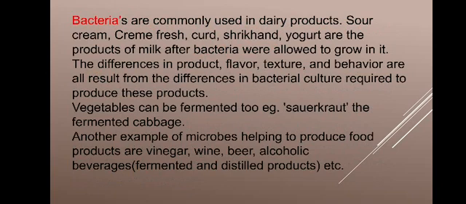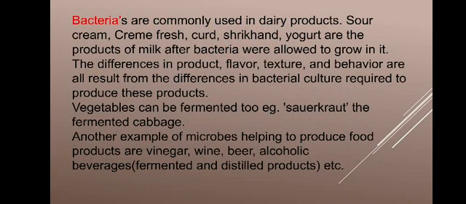The bacterial culture affects the flavor, texture, and behavior of the particular product. By adding different cultures of bacteria, we can prepare different types of cheese, different flavored yogurts, curds, and srikhand.